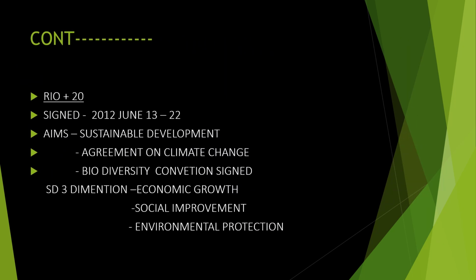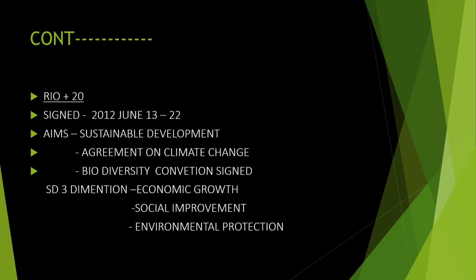Next is Rio plus 20. The word itself makes it clear that it is related to the Rio Summit and it is after 20 years. Rio plus 20 is in the year 2012, June 13 to 22 is the time when it happened. And what are the aims of it? Sustainable development. We know what sustainable development is, the 17 goals are there, and it includes an agreement on climate change. We know that a lot of climatic problems are happening throughout the world. How can we stop them, how can we decrease the problems related to the climate? All these are the main areas they wanted to discuss and reach agreements on.